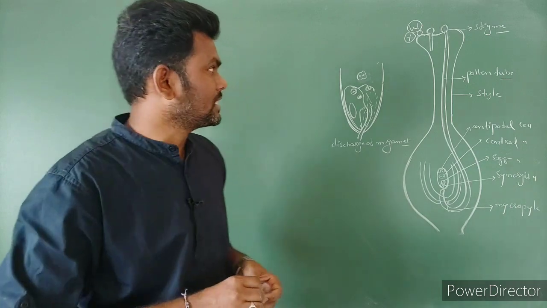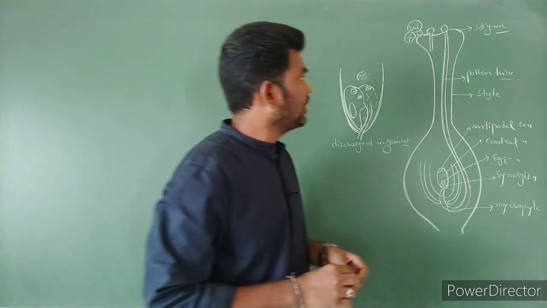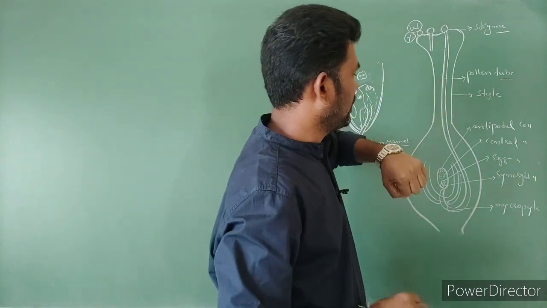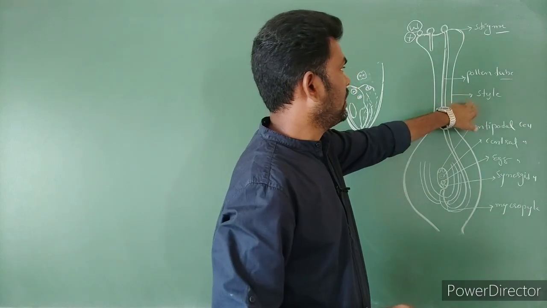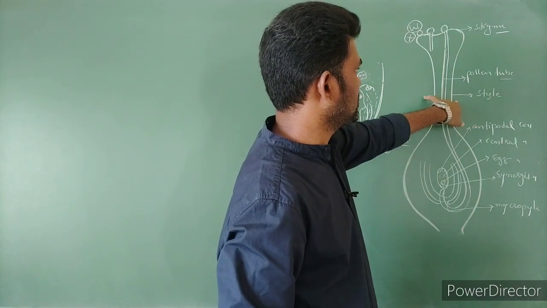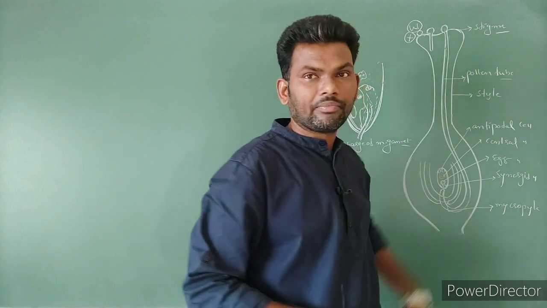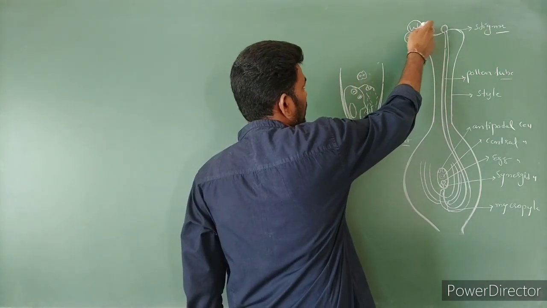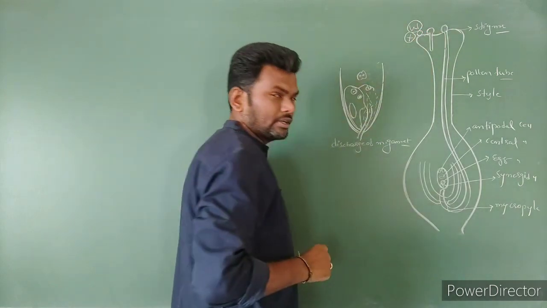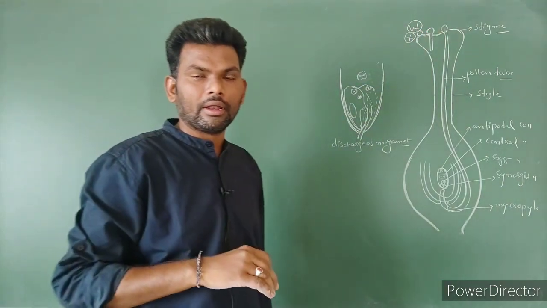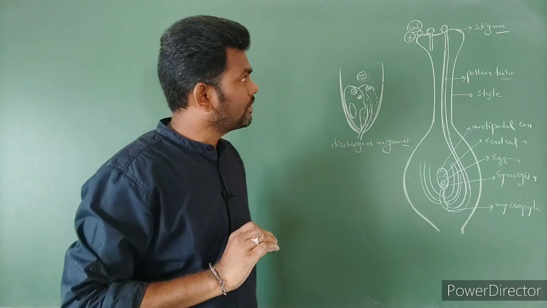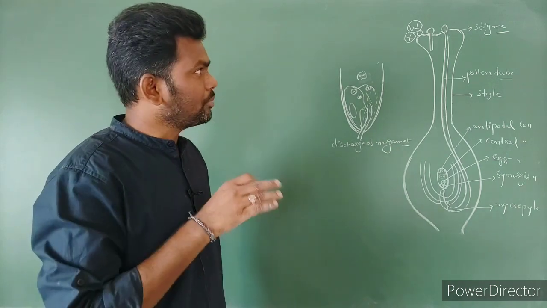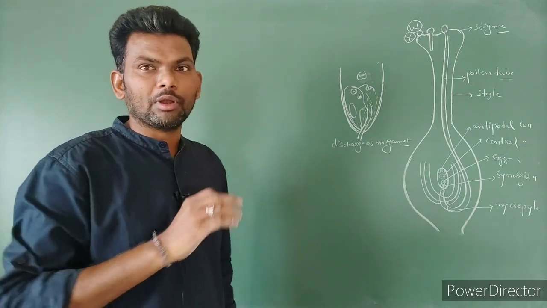Now just look at the NCERT diagram. Here is one pistil. This solid part is the style and this one is the stigma. Here I represent 3 pollen grains: 1, 2, 3, deposited on the stigma. These 3 pollen grains are not all compatible.